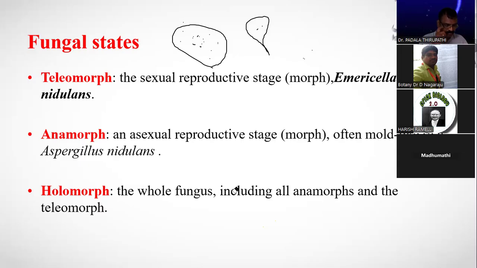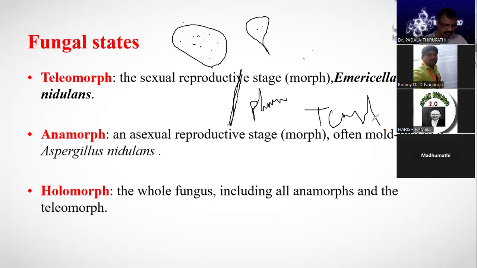Pleuronematic, acronematic. You know, pleuronematic means smooth. Pleuronematic means smooth flagella, which are very smooth. Also called tensile. Tensile type of the flagella. Pleuronematic or tensile: smooth flagella.